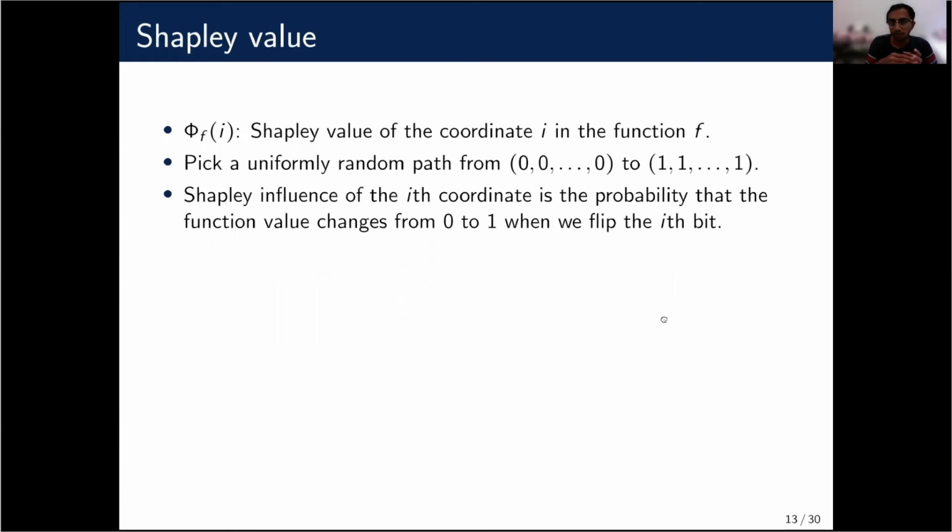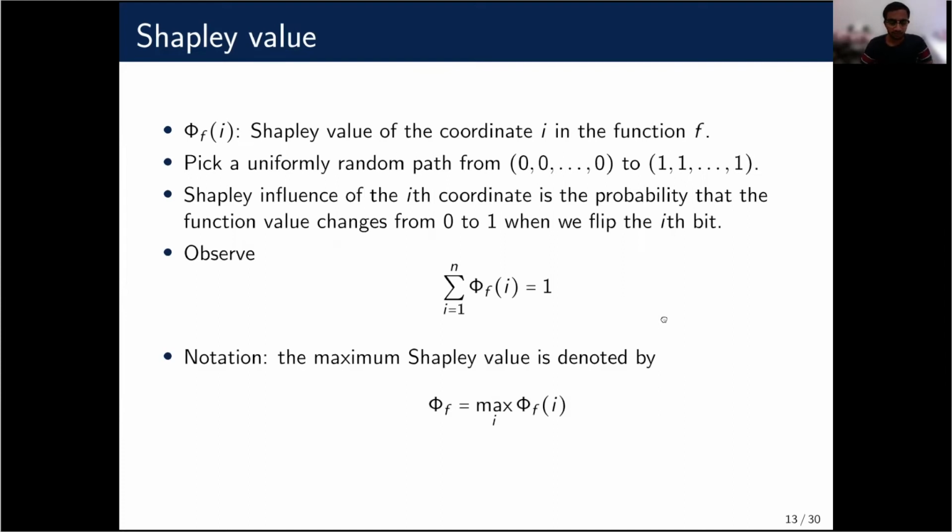And the probability that the function value flipping happens when we flip the ith coordinate is the Shapley value of the coordinate i for the monotone Boolean function f. By definition itself, we can observe that the sum of Shapley values is equal to 1. We also use this notation of maximum Shapley value, phi of f, which is the max over all i of phi of i.